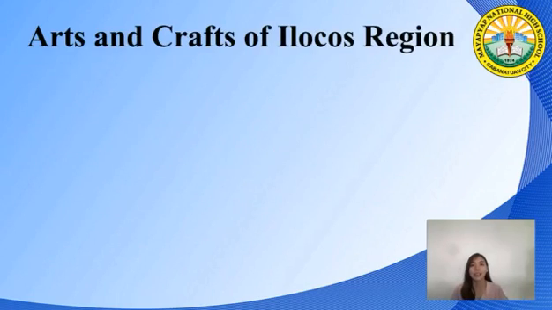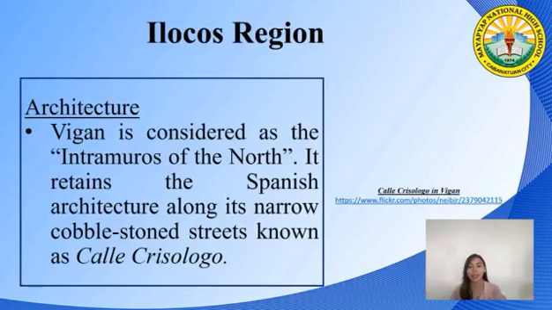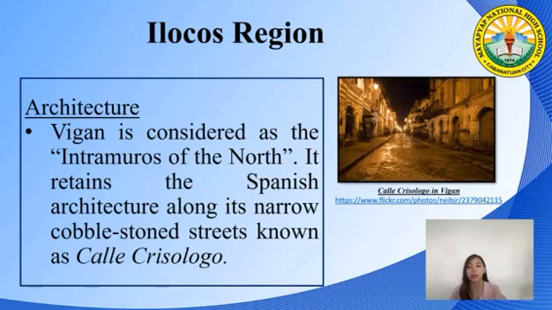Let's identify the characteristic of the arts and craft in Ilocos region, such as architecture, textile, and pottery. First one is architecture. In Ilocos region, one of the famous landmarks is Vigan, which is considered as the Intramuros of the North, that retains its Spanish colonial architecture along its narrow and cobblestone streets known as Calle Crisologo.